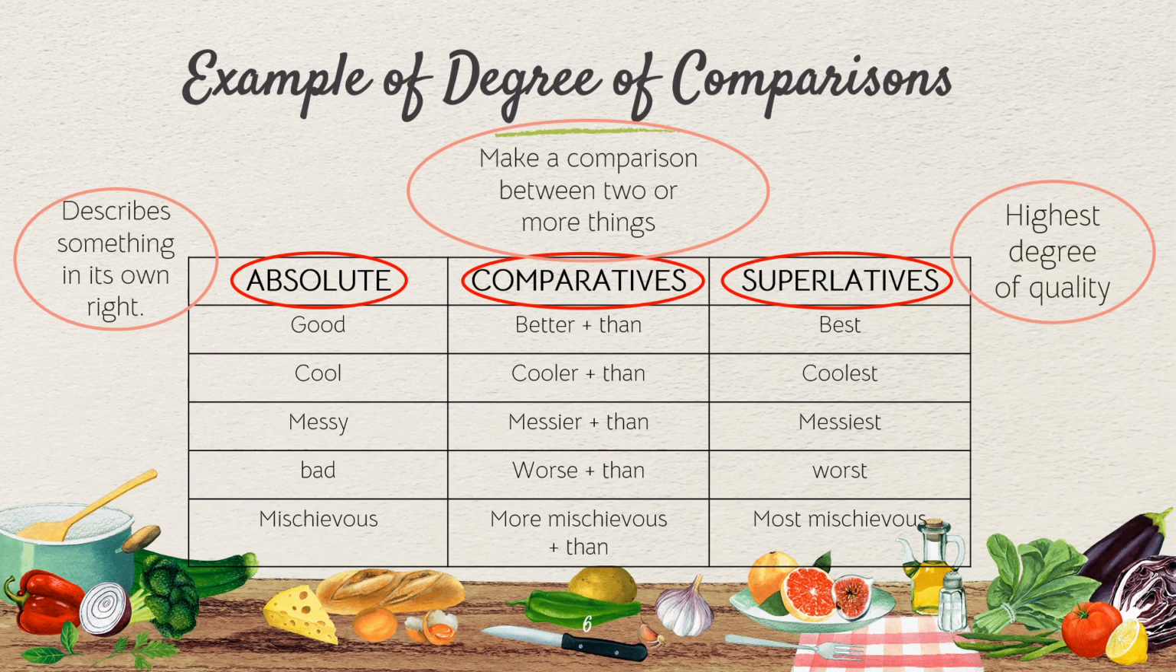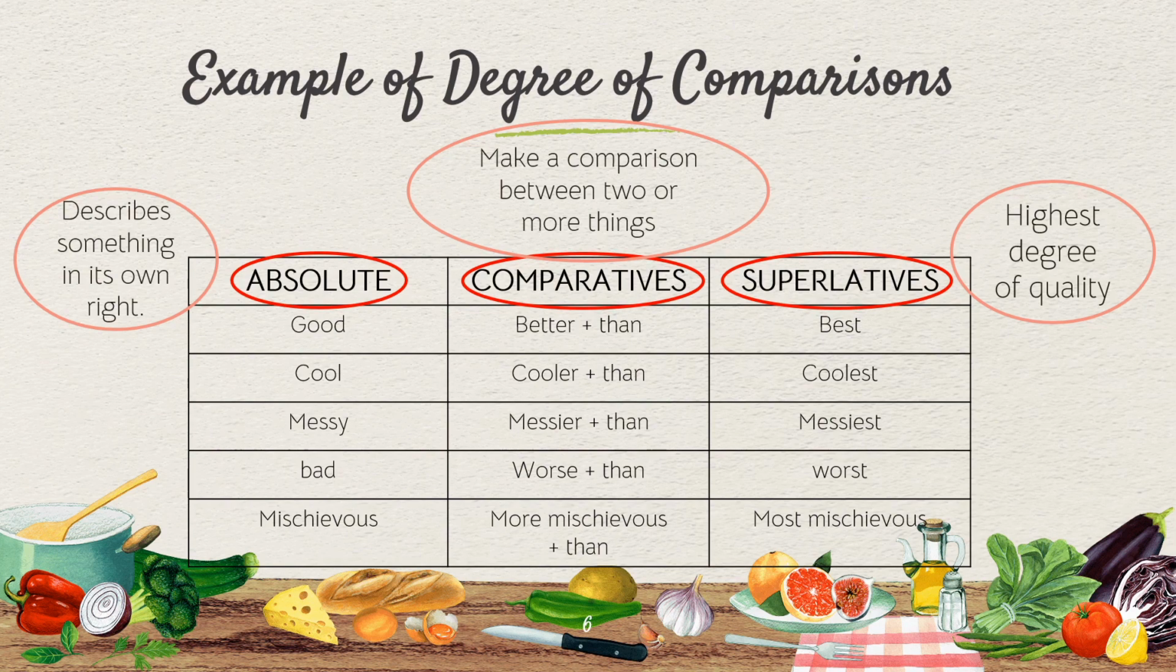We have cool, cooler, and coolest. Messy, messier, and messiest. Bad, worse, and worst. Mischievous, more mischievous, and most mischievous. If you realize in the last example, the word mischievous tends to maintain its form in all categories, absolute, comparative, and superlative. However, you're only adding the words more and most. More for comparative and most for superlative.